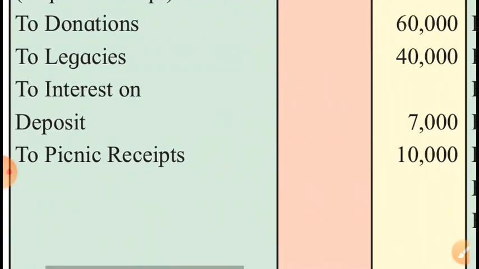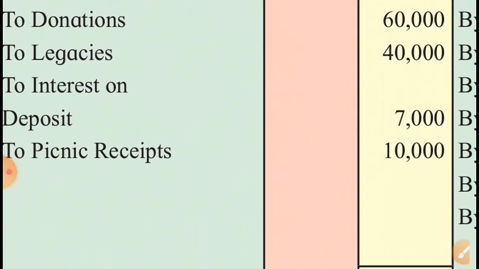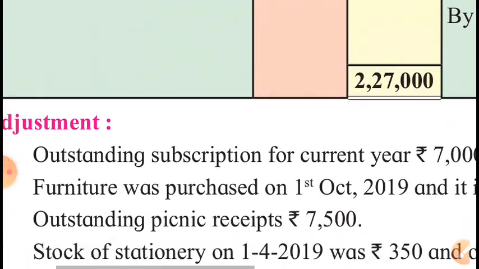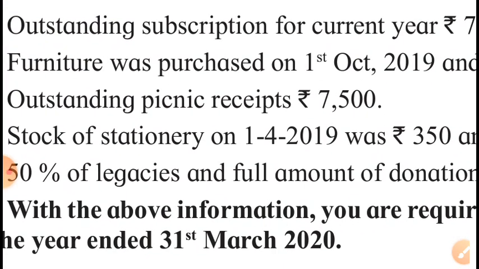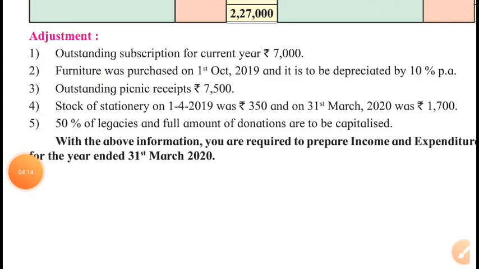This year we received 10,000 plus outstanding 7,500. So total picnic receipts on income side will be 17,500. And outstanding picnic receipts will be shown on asset side. Accrued income it is.